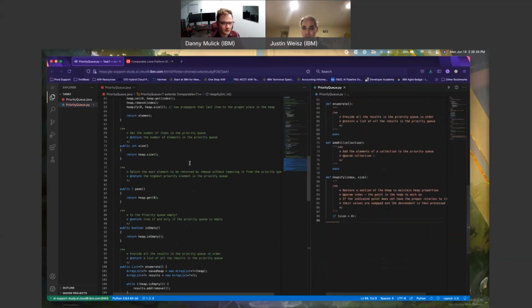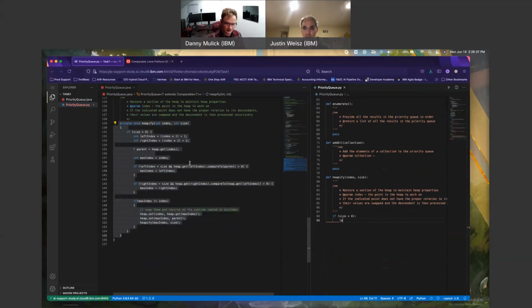So if size greater 0, I want to say left index equals index multiplied by 2 plus 1. I copy that because the only changes are right index and plus 2. T is comparable, so it's just parent index.